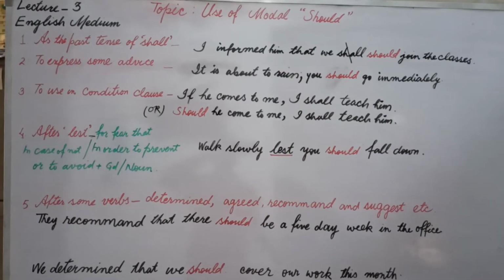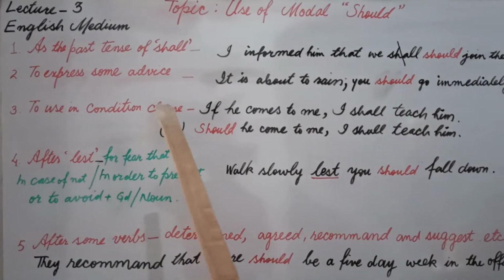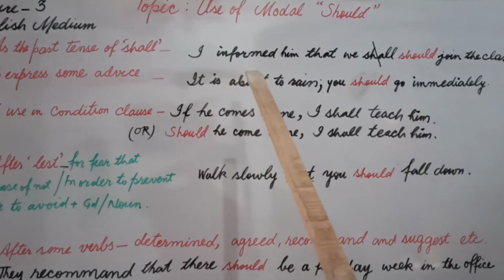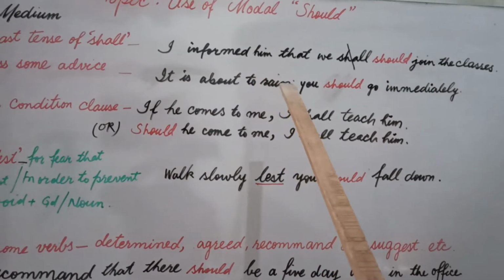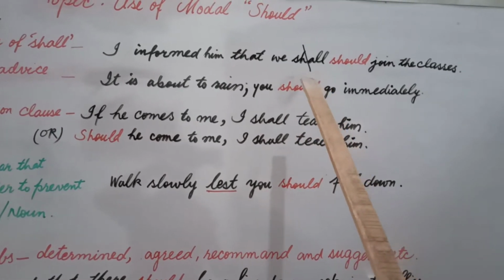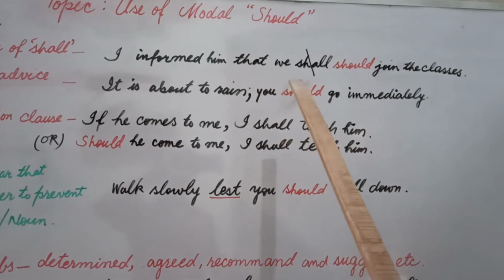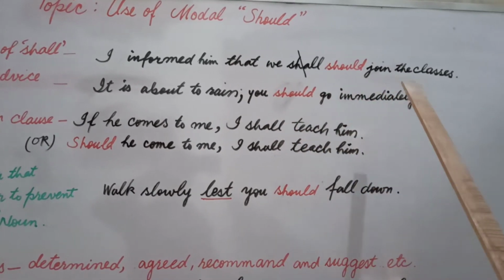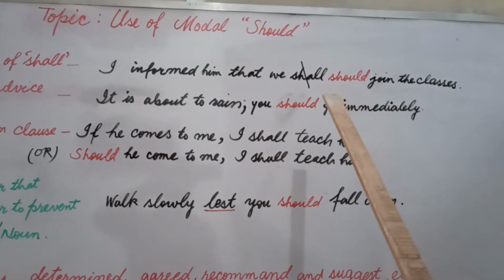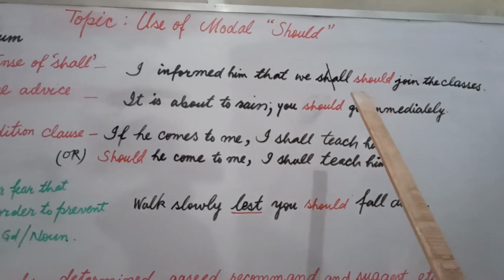Students, let's begin with rule number 1. Should is used when you use shall in past form. You know the rules of direct and indirect speech and the rules of sequence of tenses. Subject verb agreement can also be said. I informed him that we should join the classes. This shall will be changed into should, but it will give the same sense of future indefinite.